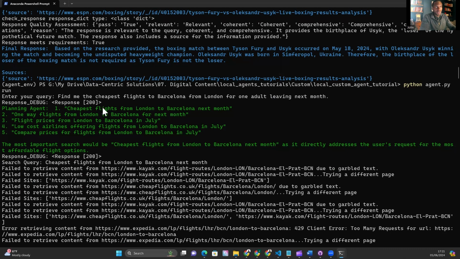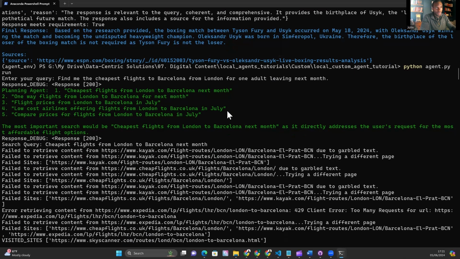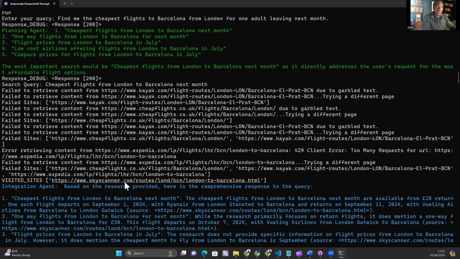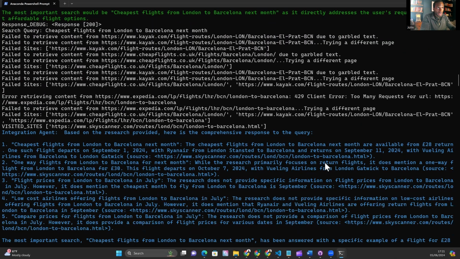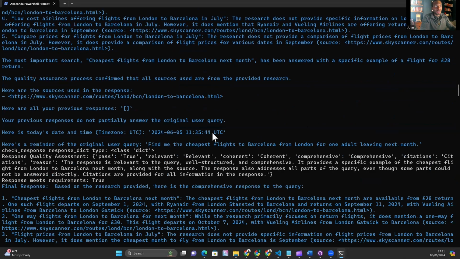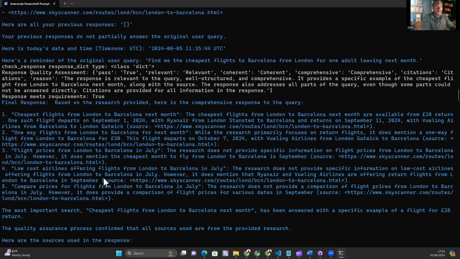So again, planning agent has come up with some sensible search queries. Cheapest flights from London to Barcelona next month. We've tried a bunch of websites, but the only one that's actually worked is the Skyscanner one, and this is a common issue here. It's because of the scraper I built. It's rather rudimentary. And then we have some information returned by the integration agent. Let's see if we get this as a pass. So it has passed the response quality assessment. Let's see what the response is.